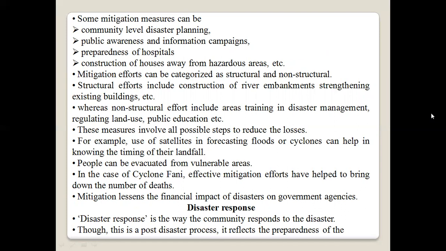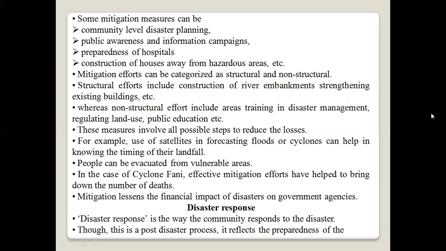People can be moved with their equipment from vulnerable areas. In the case of cyclone Fani, mitigation efforts have helped to bring down the number of deaths. Mitigation lessens the financial impact of disaster on government agencies. Next is the disaster response.